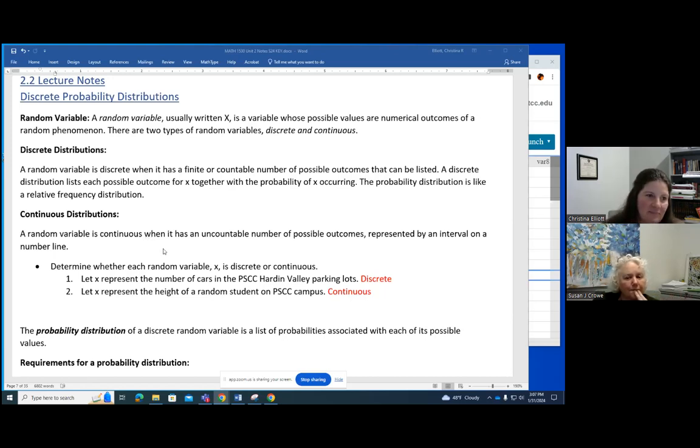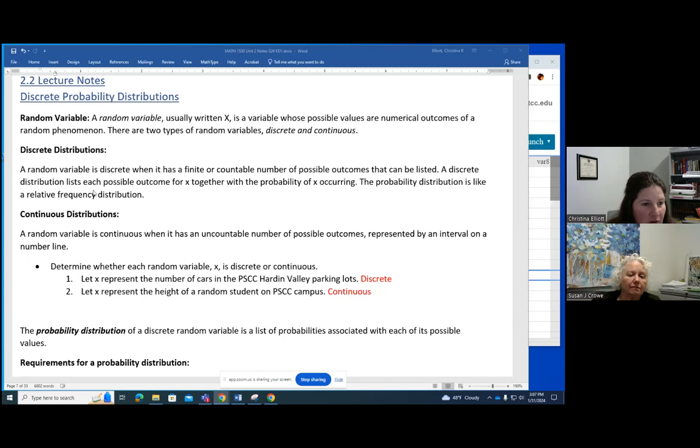Okay. So what we're going to look at in our discrete distributions, since they are countable, I can count them. I can also list them out in a table. So our discrete probability distributions are going to look a lot like our frequency distributions. They look kind of like a relative frequency distribution, because we can list every possible outcome that could happen. That's what you're saying, right? Yep, that is what I'm saying.